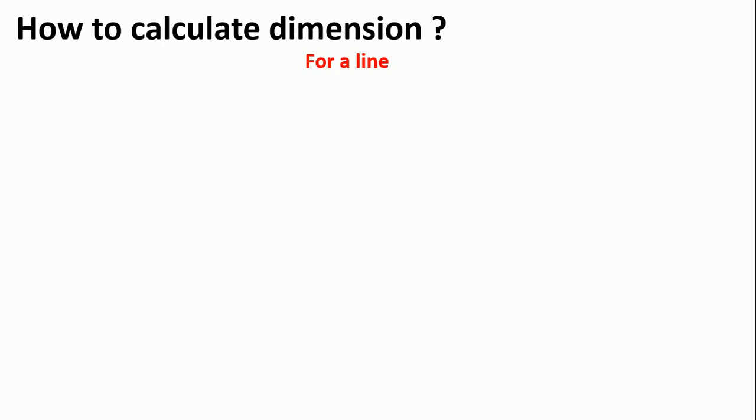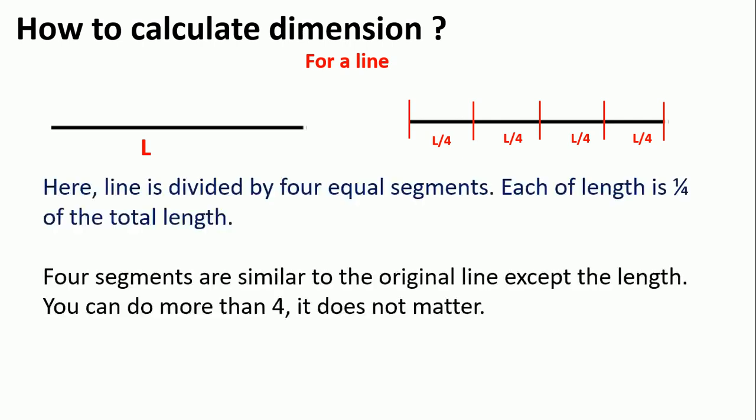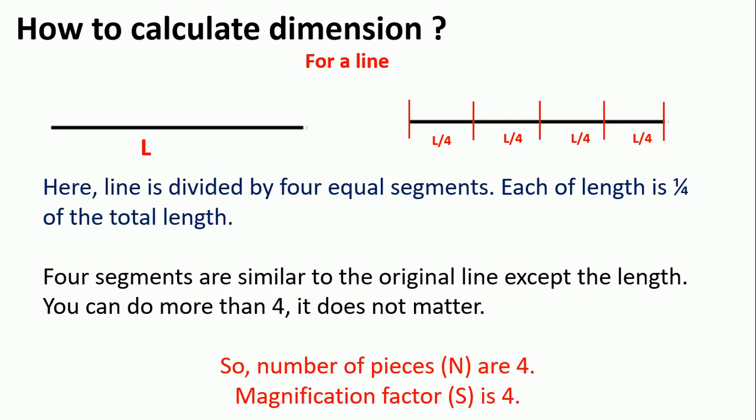For a line, consider a line of length L and divide it into four pieces. Each is self similar and the length of each segment is L by 4. So here the number of pieces is 4 and the magnification factor is 4. We denote the number of pieces as n and the magnification factor as s.